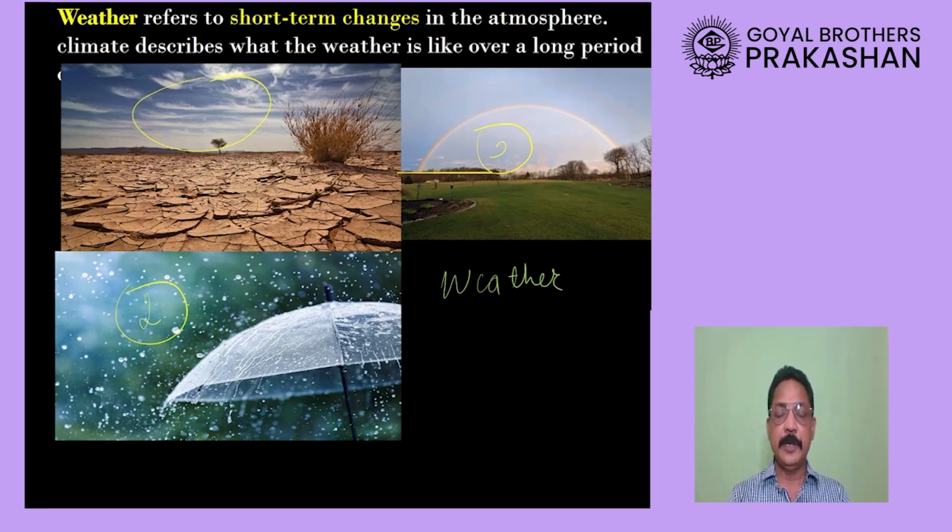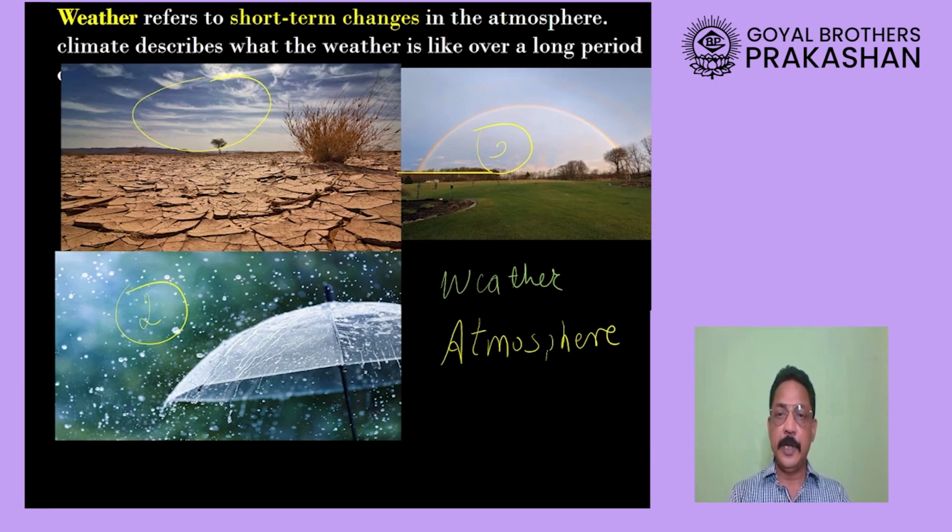That means the condition of the atmosphere is changing after 2 hours, 3 hours, 4 hours in a daytime many times.